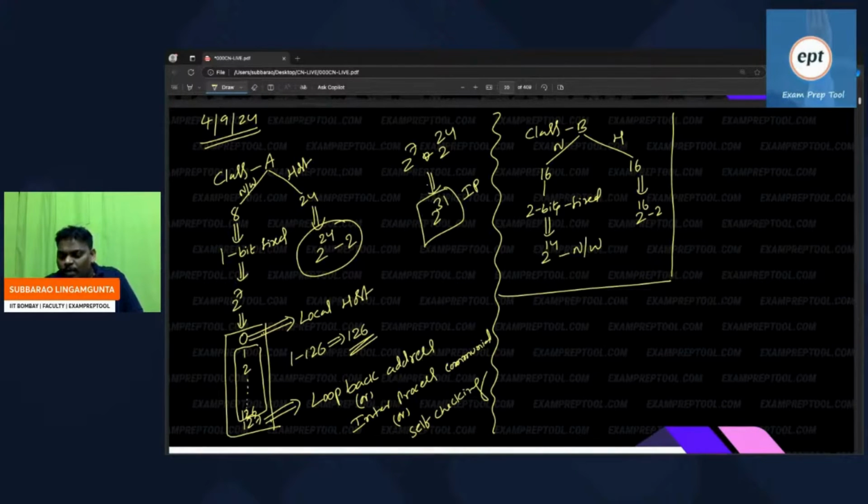Can you help me now? In class B, host part all zeros is possible, of course.